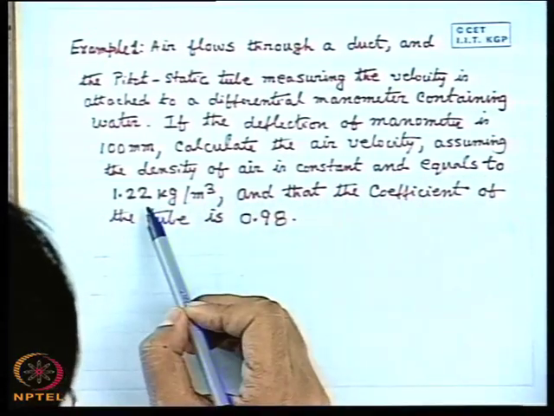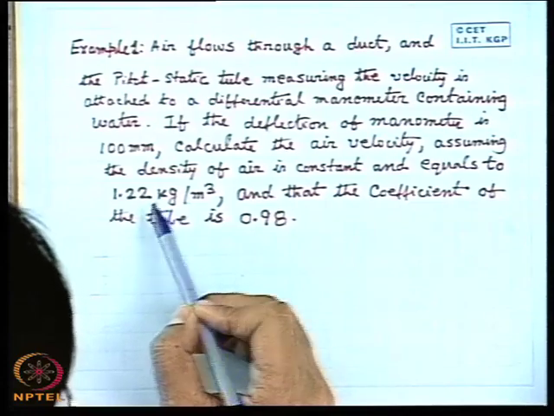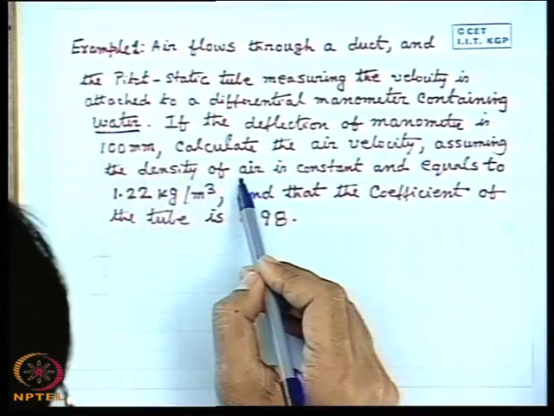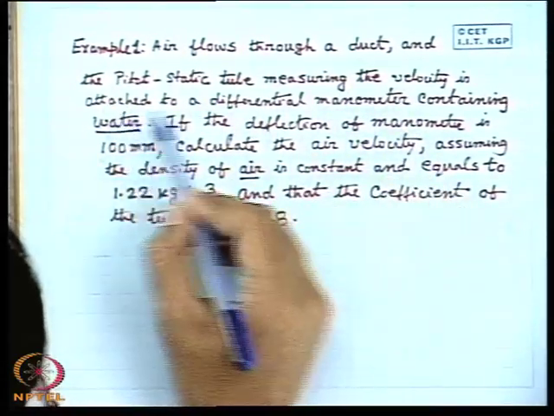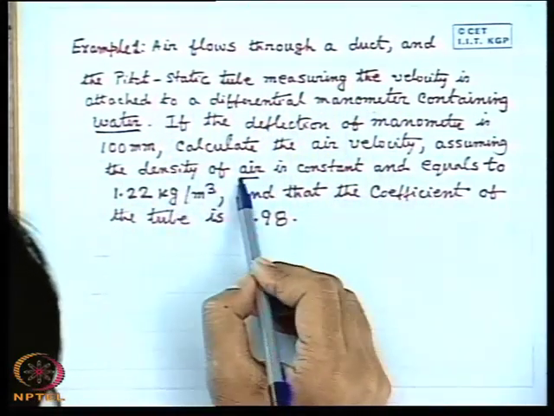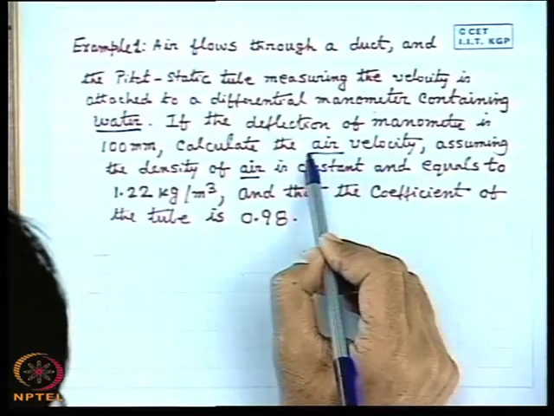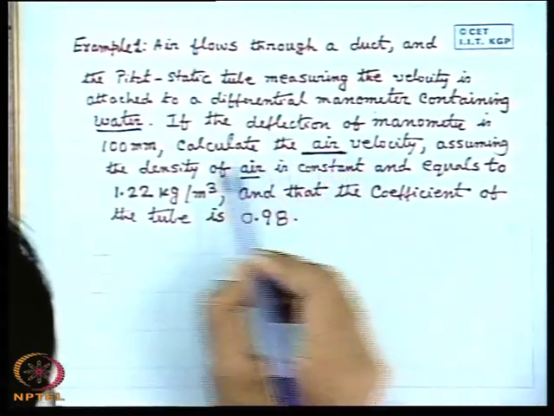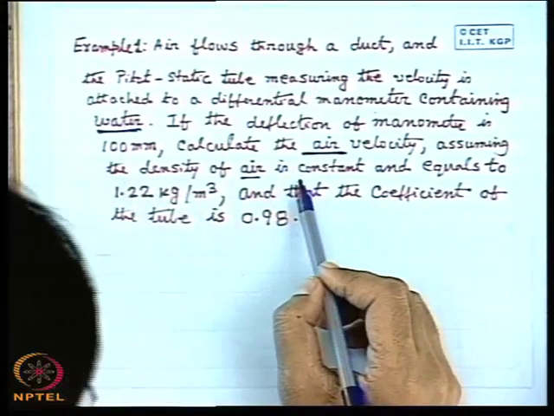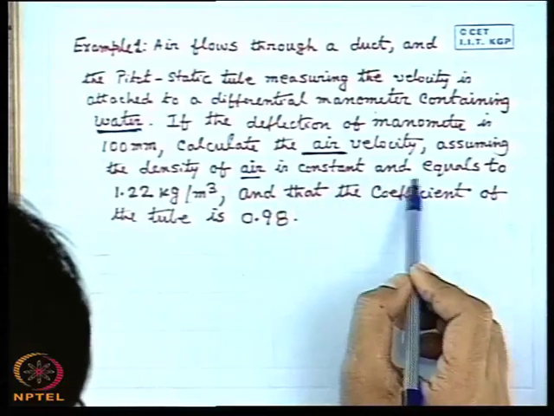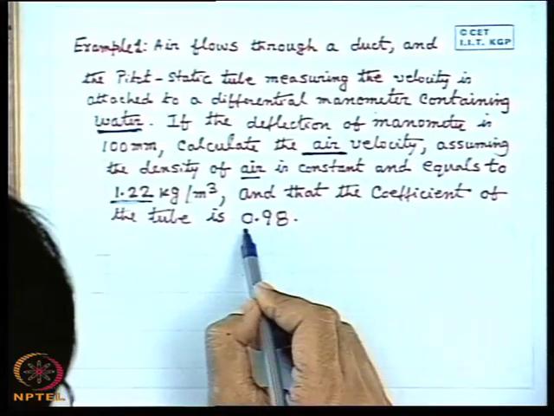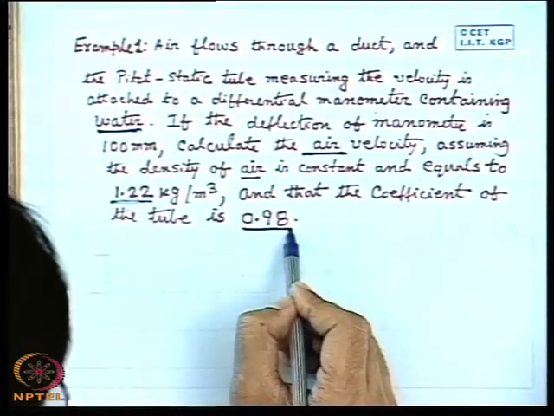This is the density of the air, and the manometric liquid is water. Water is the manometric liquid, air is the working fluid, and the pitot-static tube measuring the velocity is attached to a differential manometer. The flowing fluid is air, and the manometric liquid is water. The density of the flowing fluid, air, is constant and equals 1.22 kg per meter cube, and the coefficient of the tube, which is very important, is 0.98.